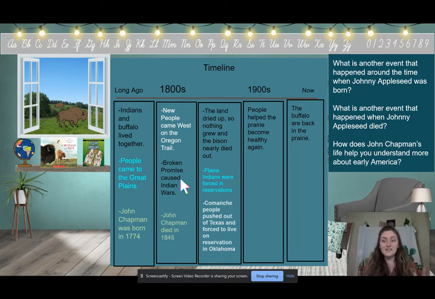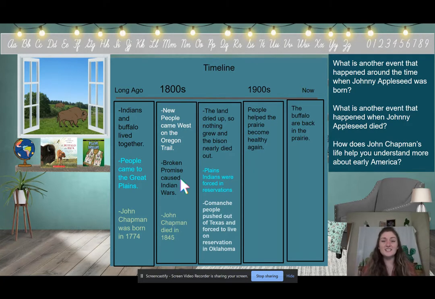What is something that we know from those stories that has also happened in the other books we've read? What is something that is the same, for example, between John Chapman and Olivia Clark's story in Journey of a Pioneer? What is similar? Tell me what you're thinking in the Ed Puzzle.